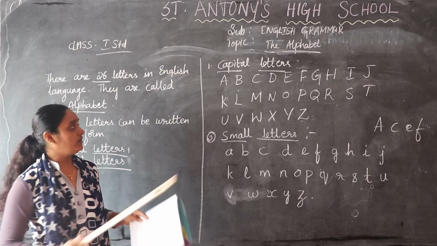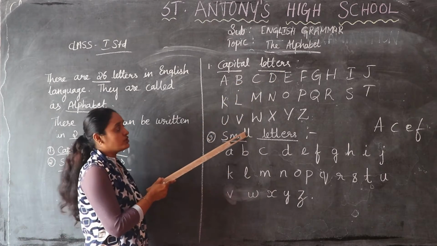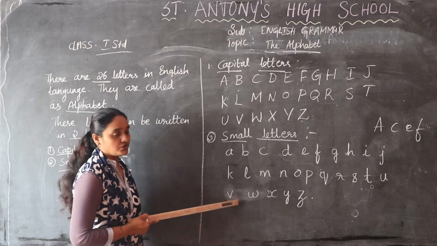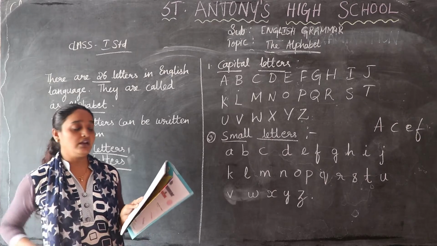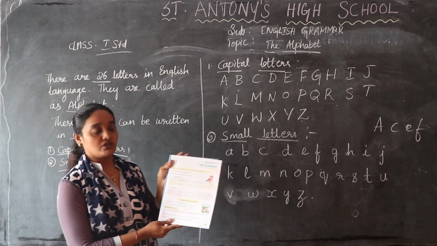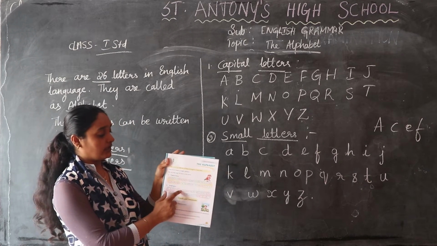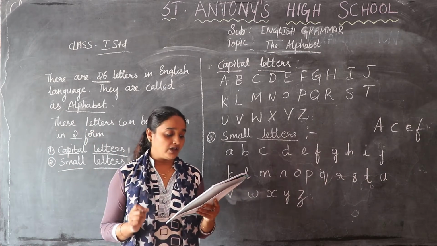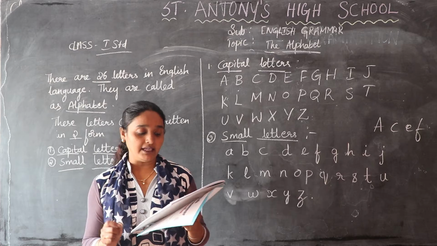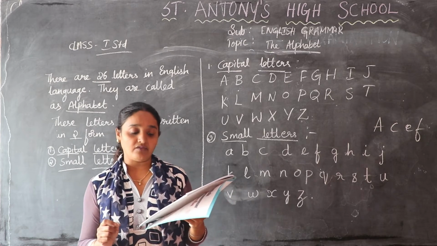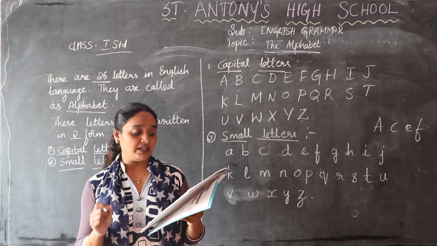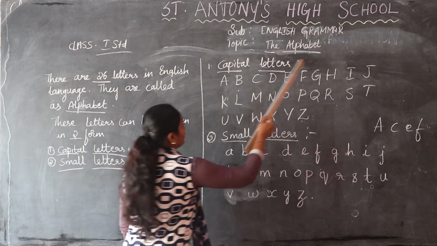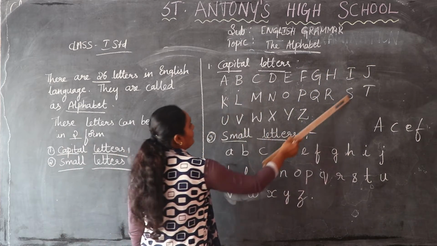Okay, next. I have shown you how we should write capital letters and how you should write small letters, because it is also mentioned in your textbook. So these are your capital letters and these are the small letters. The order in which we recall all the letters of the English alphabet family is the alphabetical order. This is known as the family of alphabet.